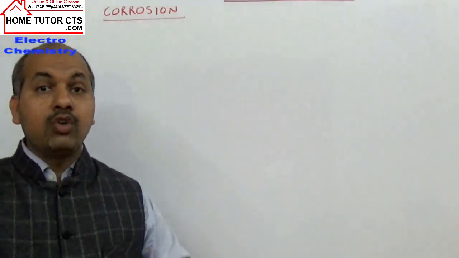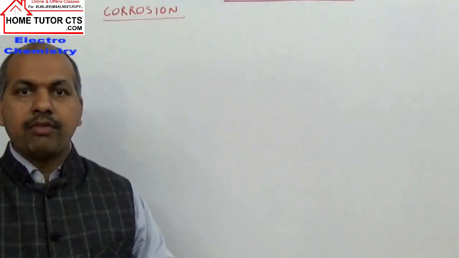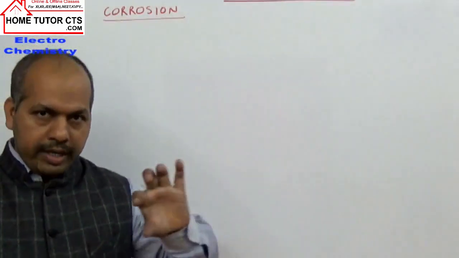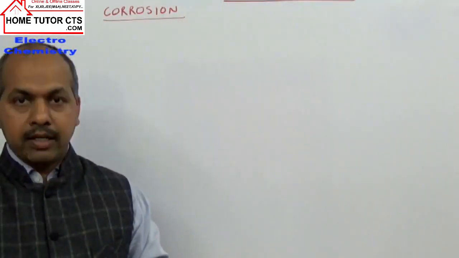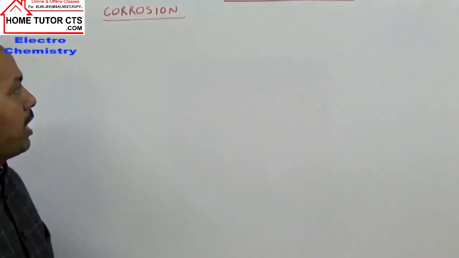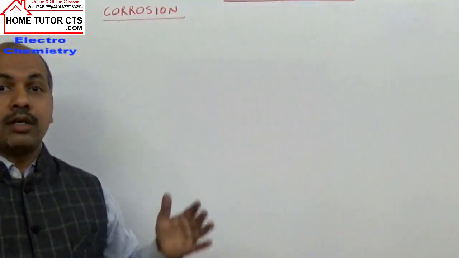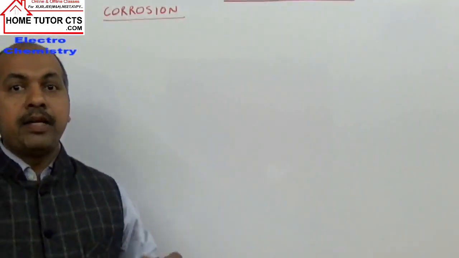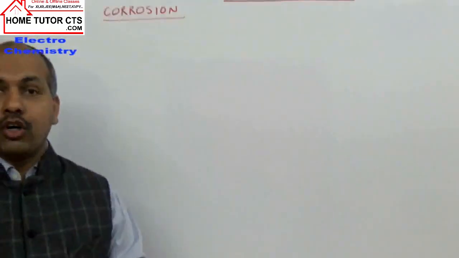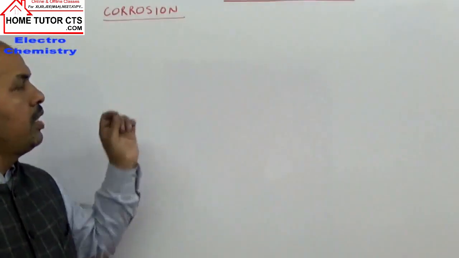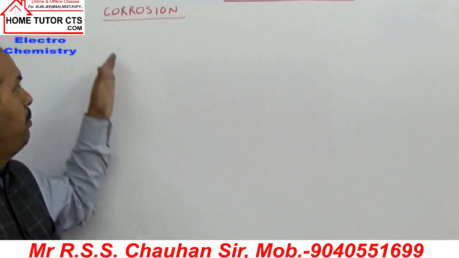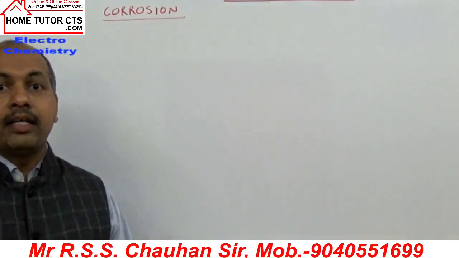They can develop a green coating on the surface of the metals, because in the copper case they form carbonates and hydroxides of copper on the surface by the action of CO2 dissolved in air, and the effect of moisture and air. So there are different examples, phenomena in which the metal undergoes slow depletion by development of oxides and other salts of the metal on the surface. To understand corrosion, we will study the phenomenon by rusting of iron.